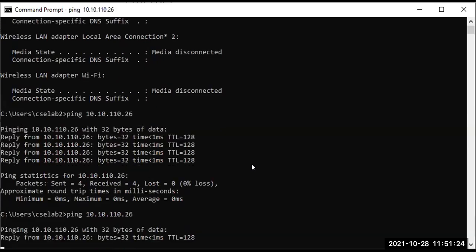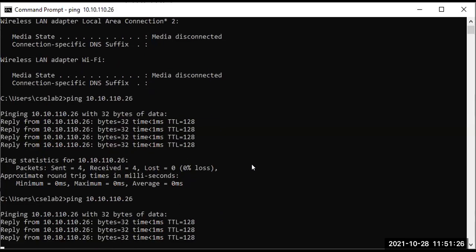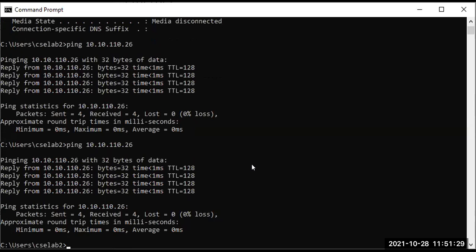If I'm pinging this, look, the ping is happening 4 times, and some data packets have been sent from my device to my ISP, and some packets have been acknowledged in return.